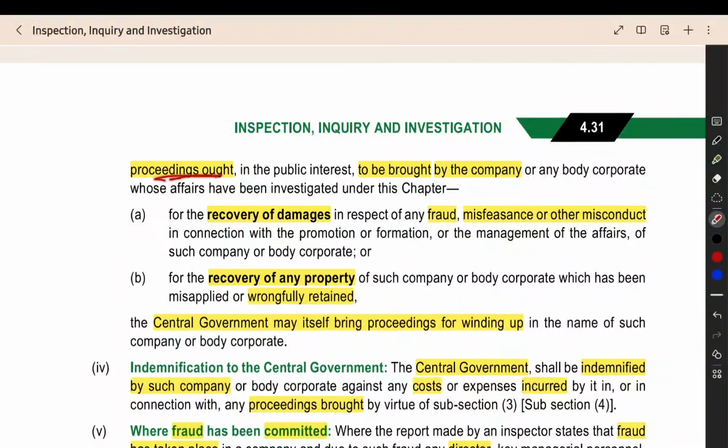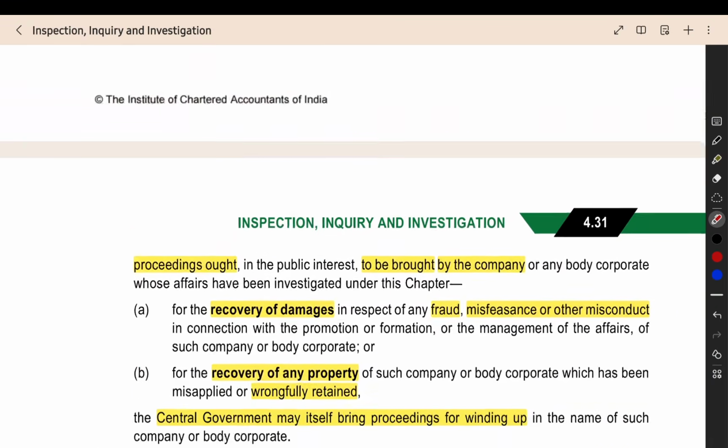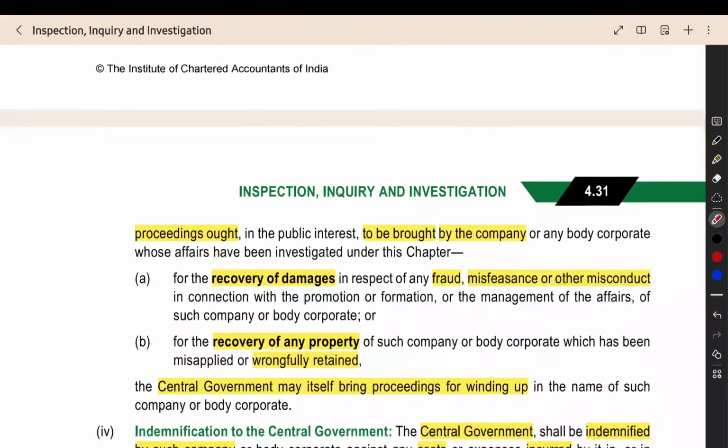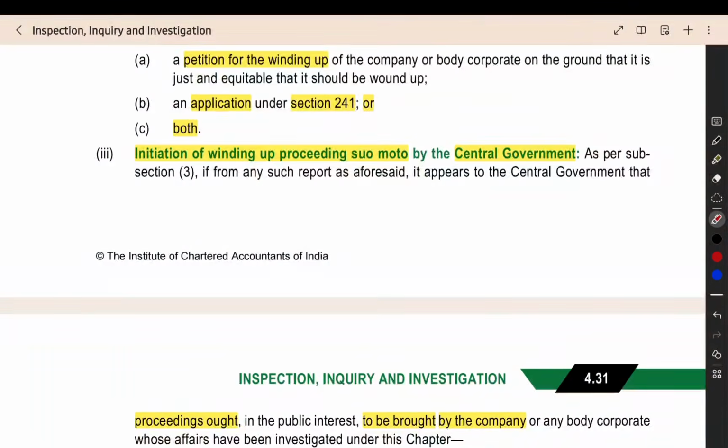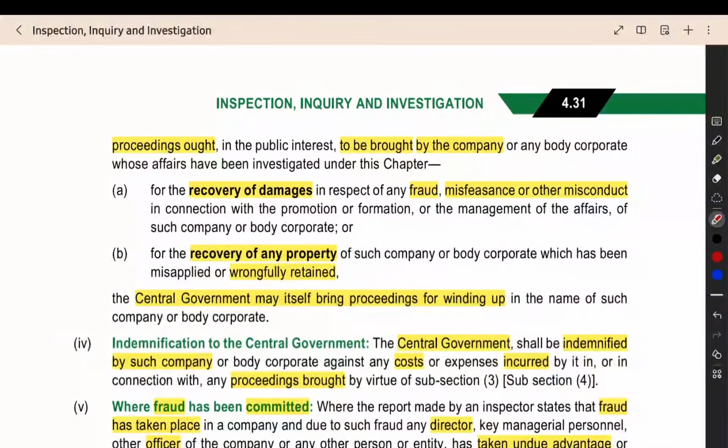So proceedings ought to be brought by the company. In this situation, normally the company should bring the proceedings. The company must bring the proceedings. They should start the case. But since the company is in the control of the wrongdoers, the central government itself will start the prosecution.